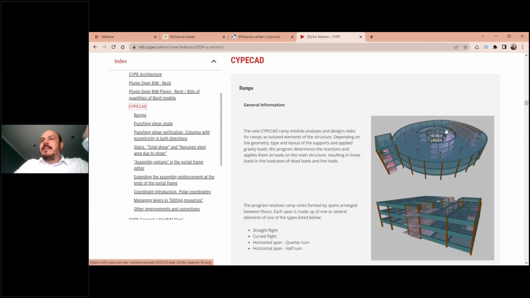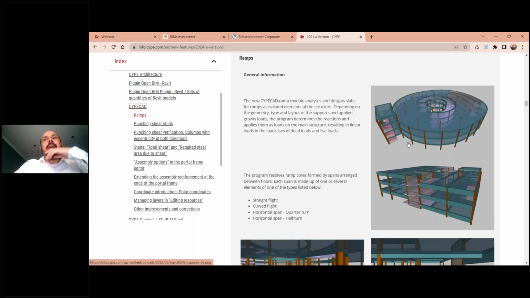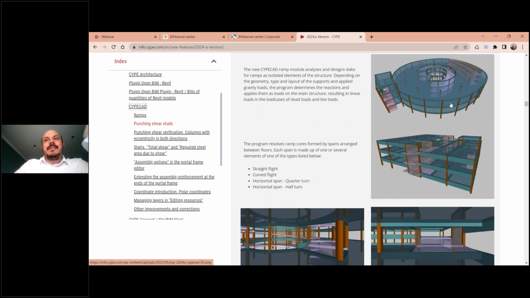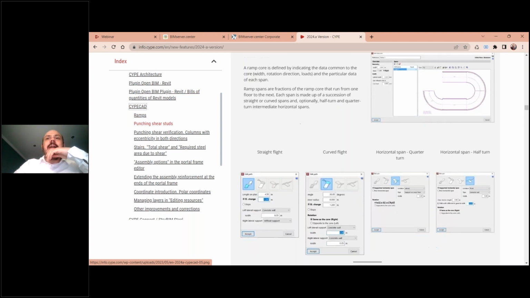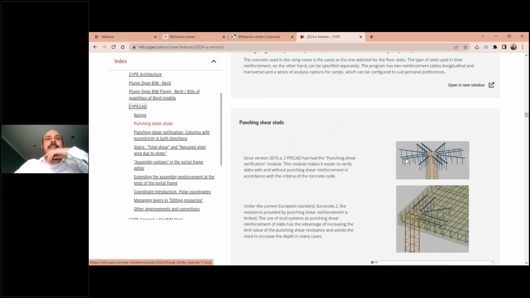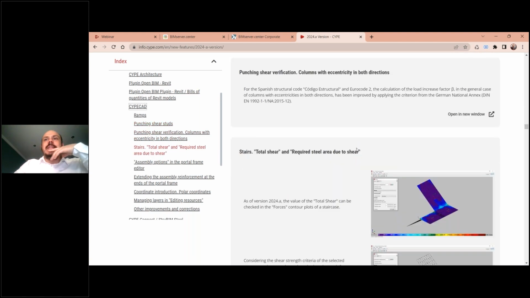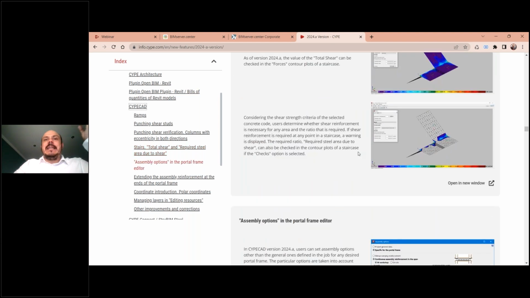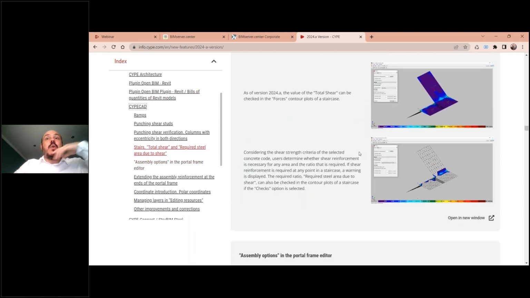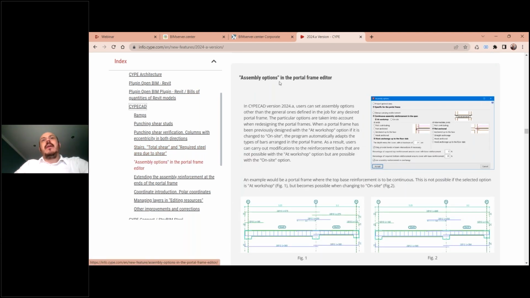Look how nice this ramp is that was created. Now you know how to create it. It's very easy. We saw also the studs a little bit. We talked about the new codes, but we have other features like new assembly options in the portal frame editor.